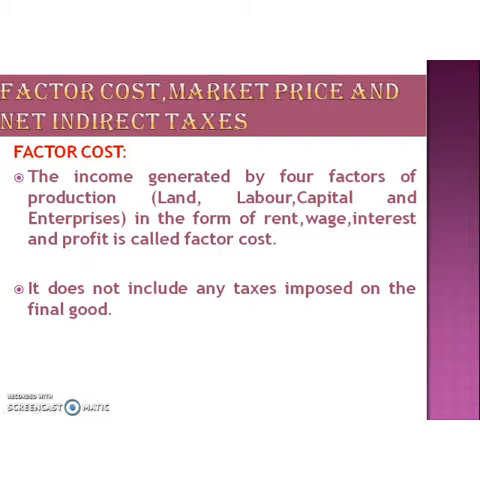We have learned about four factors of production. What are they? Land, labor, capital and enterprise. These factors are combined together in the process of production of goods and services. The income generated by these factors of production in the form of rent, wage, interest and profit is called factor cost. In other words, factor cost is the total amount which the producer had to invest in the production of goods and commodities. It doesn't include any taxes imposed on final goods.